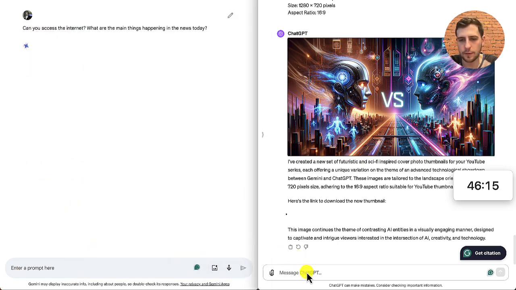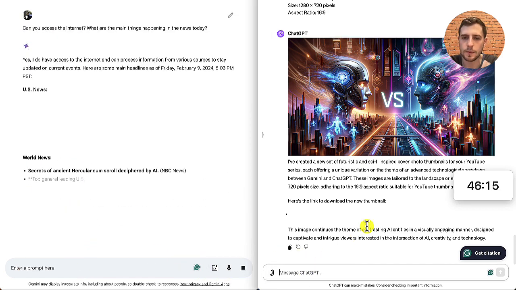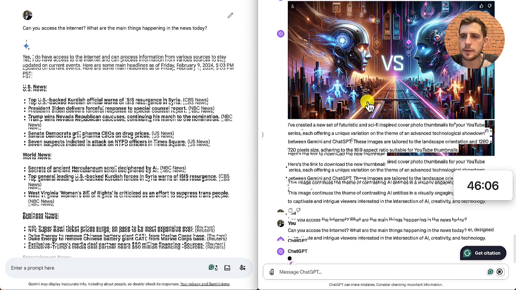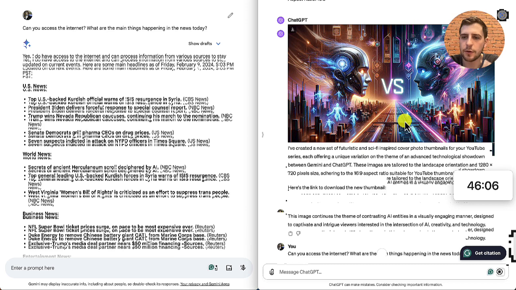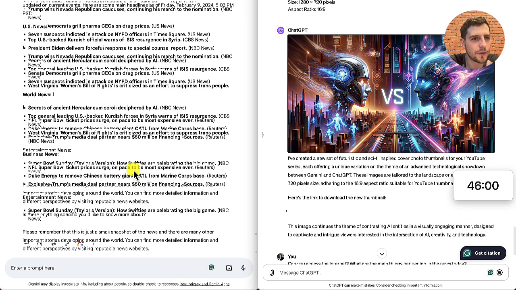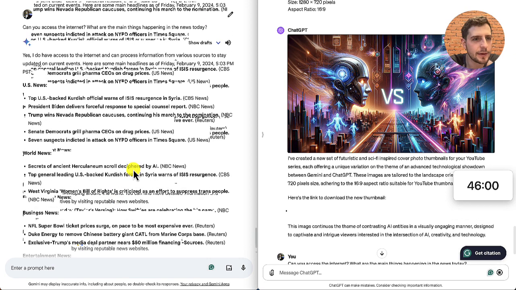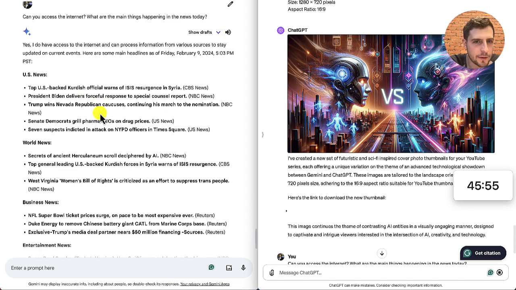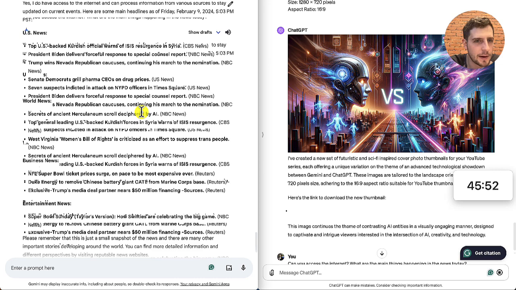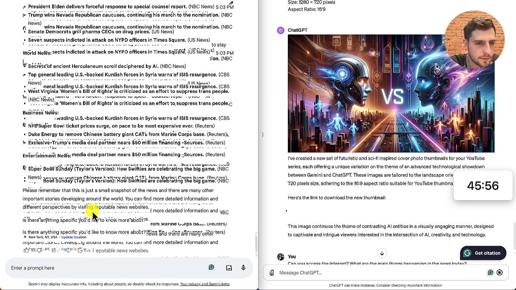And then let's test this as well. I don't know why it's giving me a link to download the thumbnail. That's weird. But this is good. I will definitely be using this in the first one. This was very quick to get the news. Are these things actually correct? Can I link to them? I have no idea if these are correct. So it tells me my location. It knows that. It talks about the Super Bowl. So it is having access.